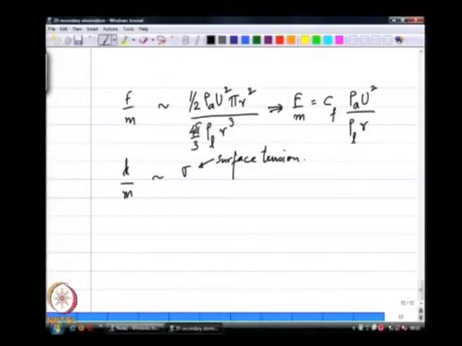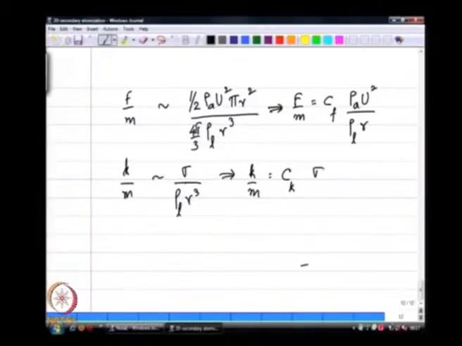We have used this before, so sigma divided by rho L r cubed, that is the scaling of this K by m. Or I can write K by m as some C k times this dimensionless group.